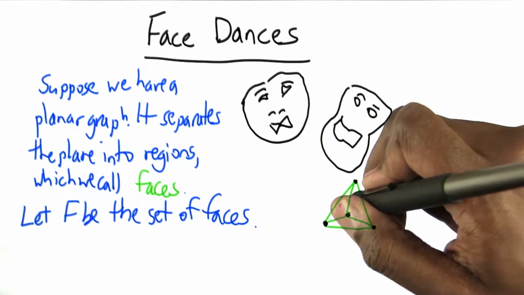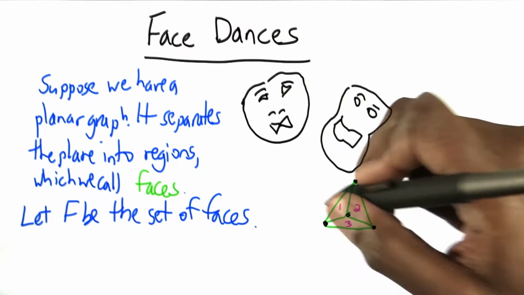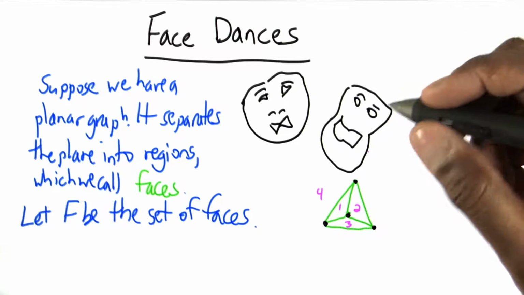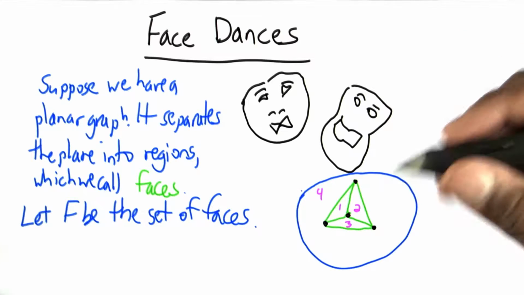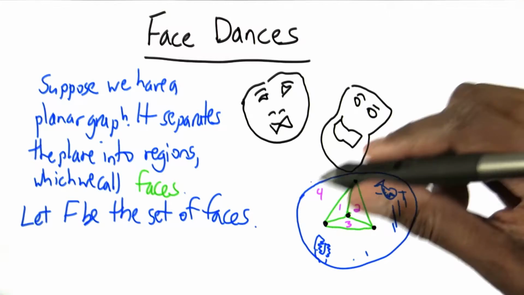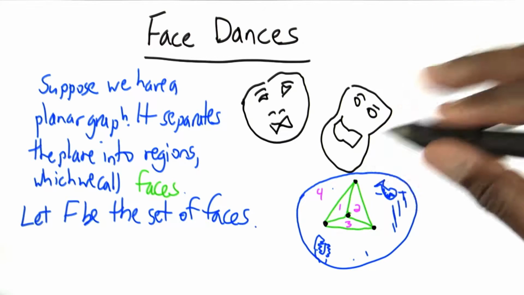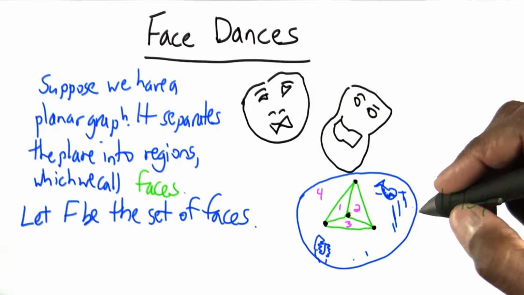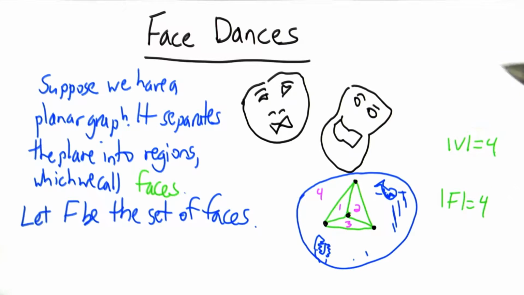So here we have 1, 2, 3, 4 faces. And if you think this outer face is a bit weird, imagine you have a country on a globe. There's a whale, and there's a sea monster. So the outer face could be just another country. The number of faces is 4. In this case, we also know the number of vertices is 4, and the number of edges.